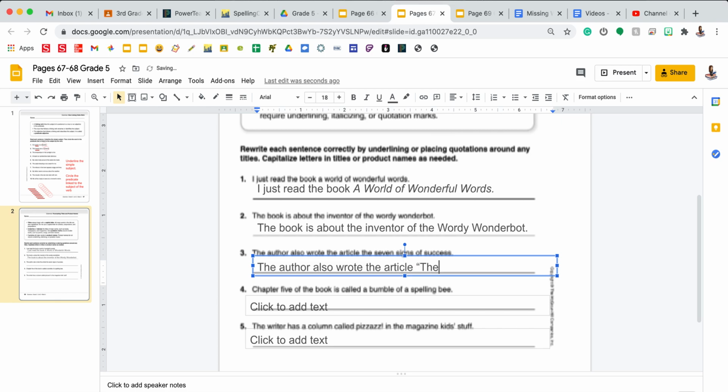So I'm going to capitalize the T in the because it's the first word of the title, S in 7, S in signs, leave my smaller word of lowercase, and the S in success. You only have 2 more to do on your own.